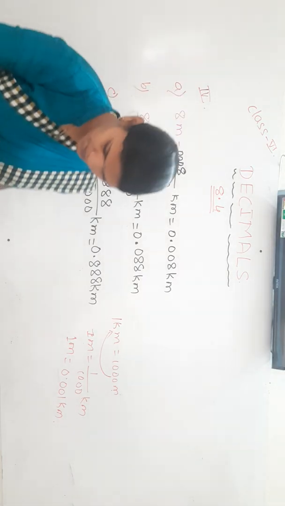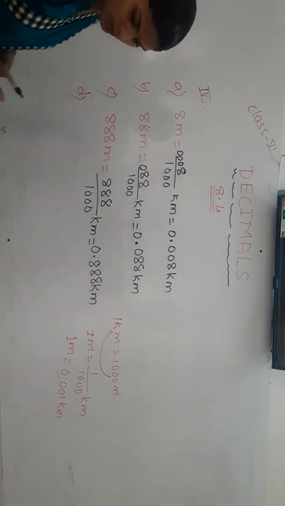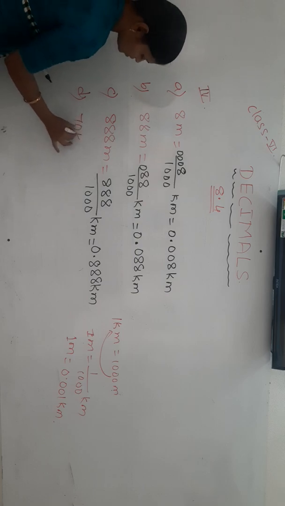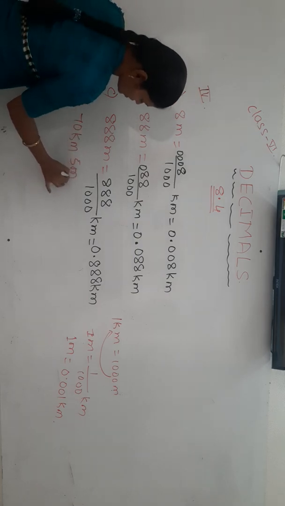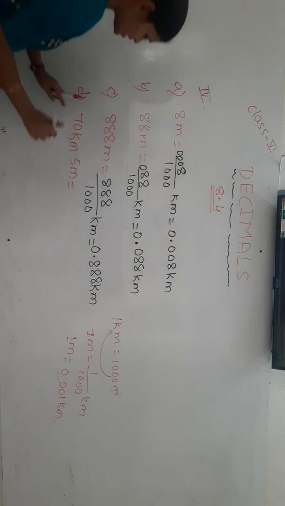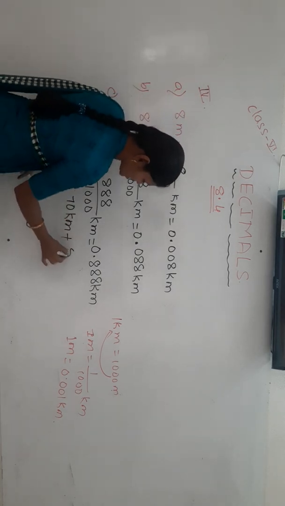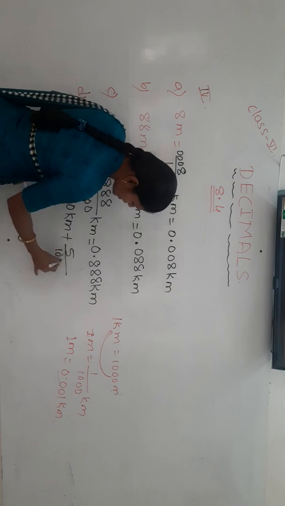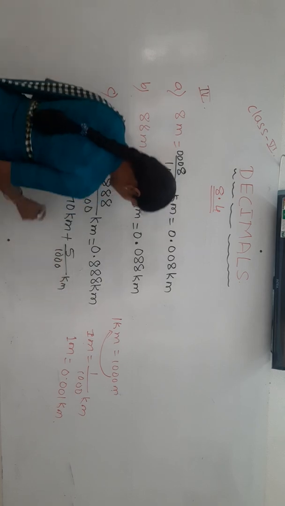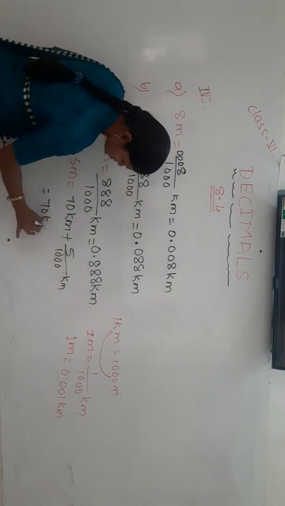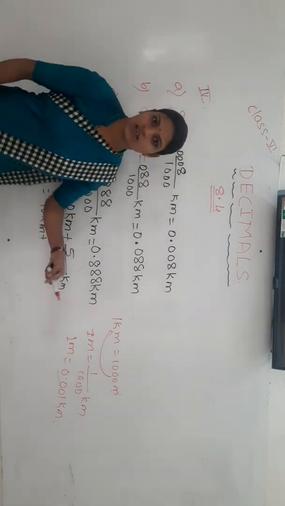Next, this one, 70 kilometer 5 meter. 70 is already in terms of kilometer, as it is, plus 5 meter expressed in kilometer means 5 by 1000 kilometer. 70 as it is plus 5 by 1000 written in decimal form.